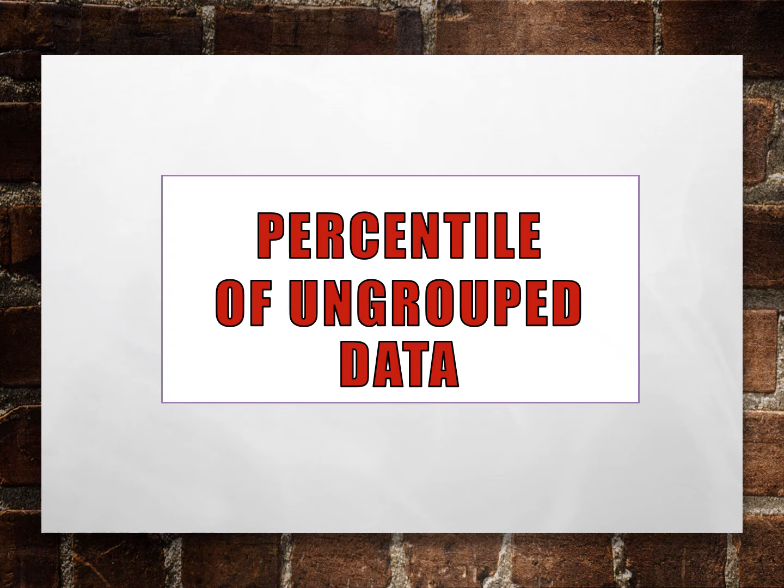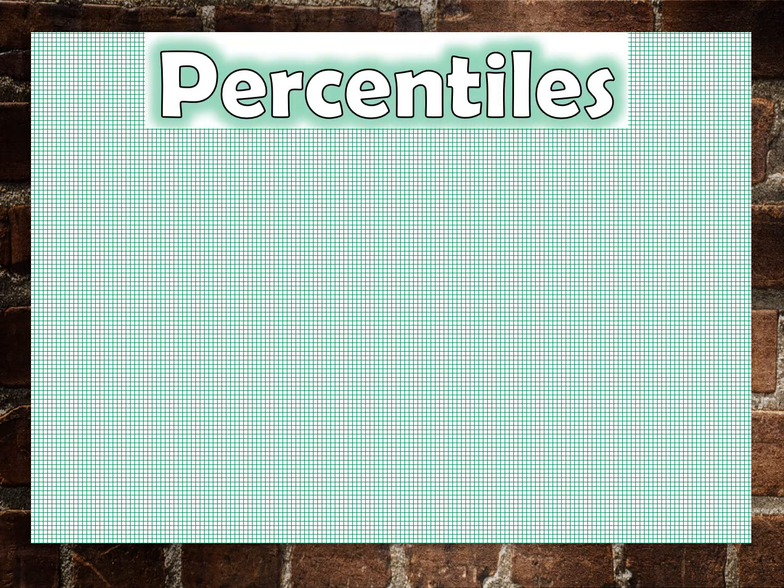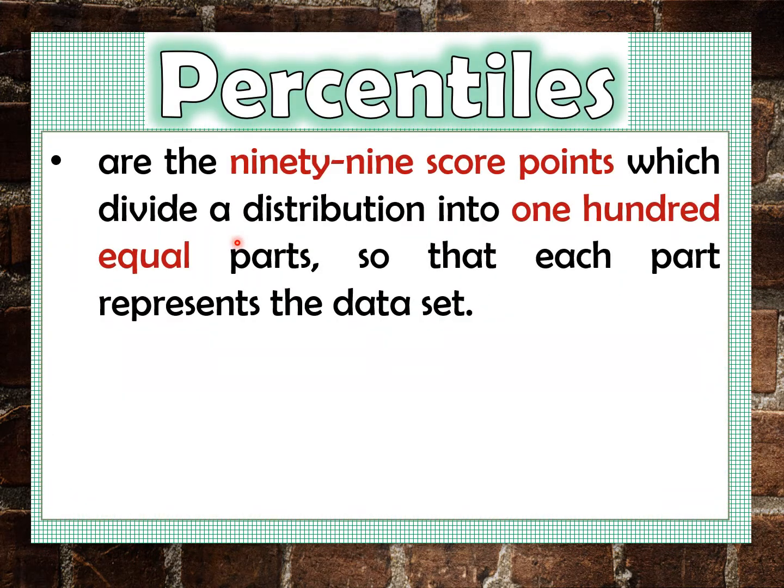Now let's discuss our third type of measures of position, which is the percentile, but for ungrouped data only. When we say percentiles, these are the 99 score points which divide the distribution into 100 equal parts, so that each part represents the data set.